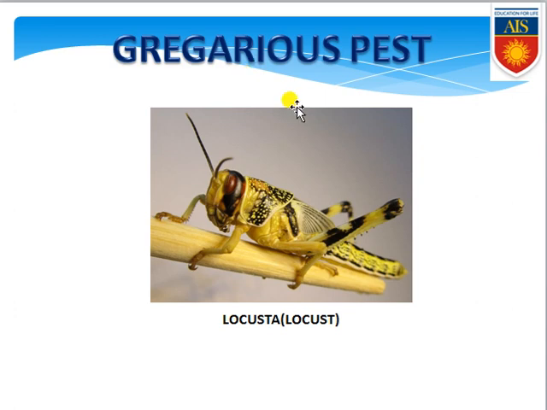So this kind of pest is commonly known as a gregarious pest, and within that, Locusta or locust. Just a few days back we got information that in some areas of West Bengal as well as in our country, the crop fields are getting destroyed by locusts. So this is the organism which is causing the destruction. Miles to miles of crop field, they can just eat up.